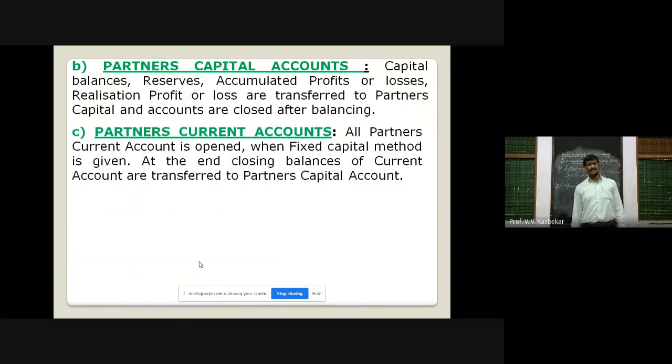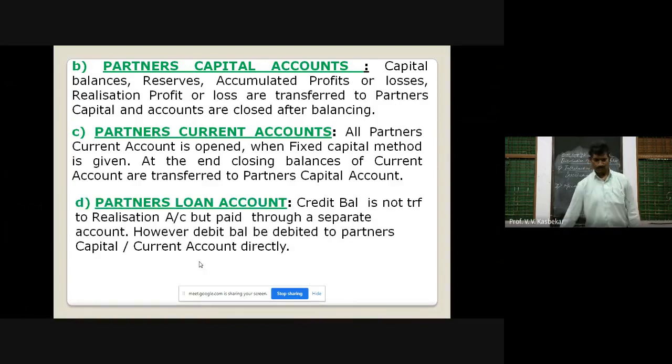After that, partners current account. In case of fixed capital method, partners current accounts are opened. If the method is fixed, then the current accounts are prepared. The same procedure will be followed as you do in capital accounts, and all the balances of current accounts are again transferred to partners capital account.